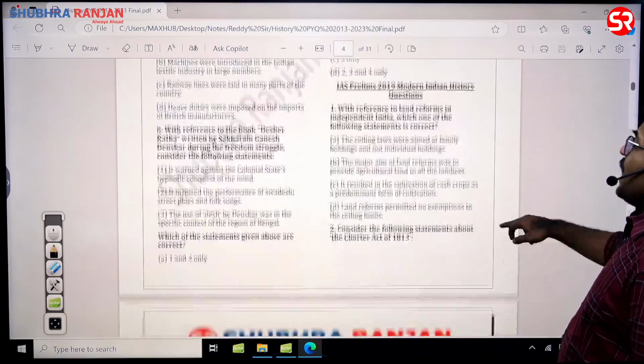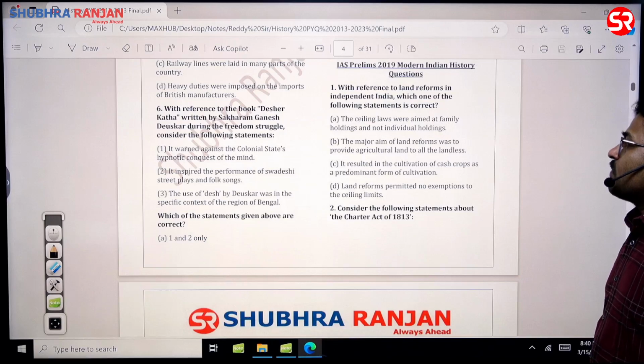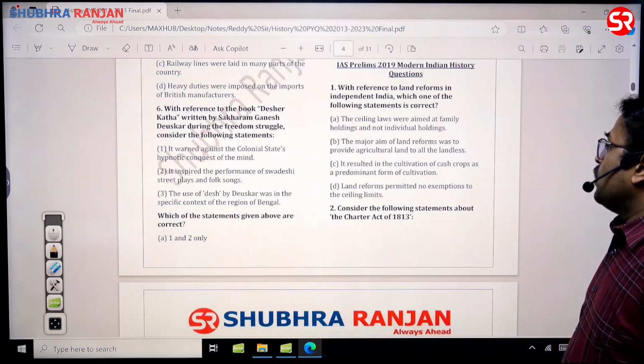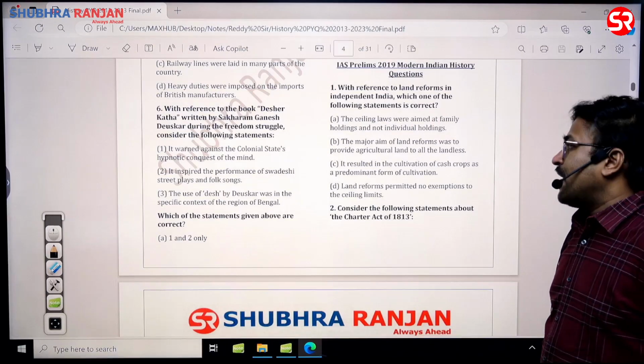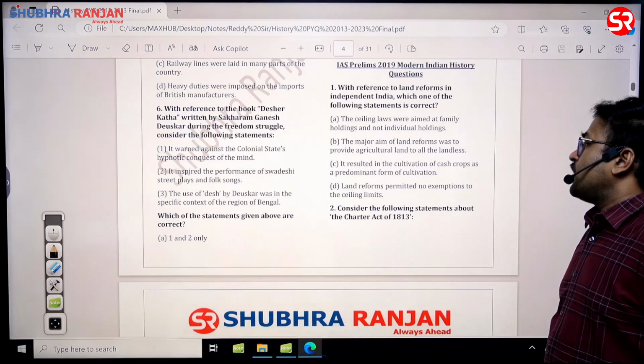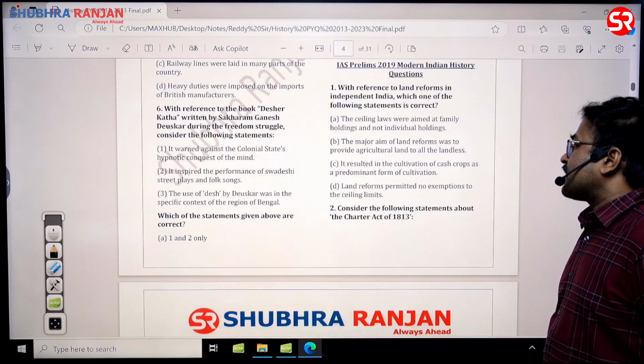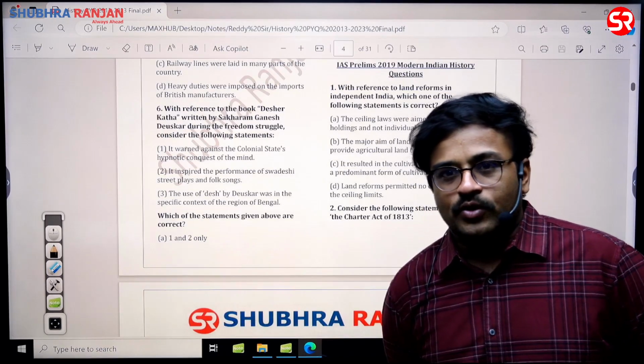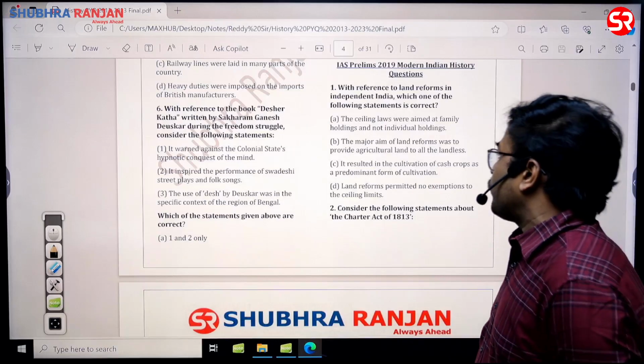With reference to land reforms in independent India, which of the following statements is correct? What is the major aim of land reform? In fact, the major aim of land reform is B, sir. It was to provide agricultural land to all the landless people. B is the answer for this question. Land reforms are part of post-independent India, sir.